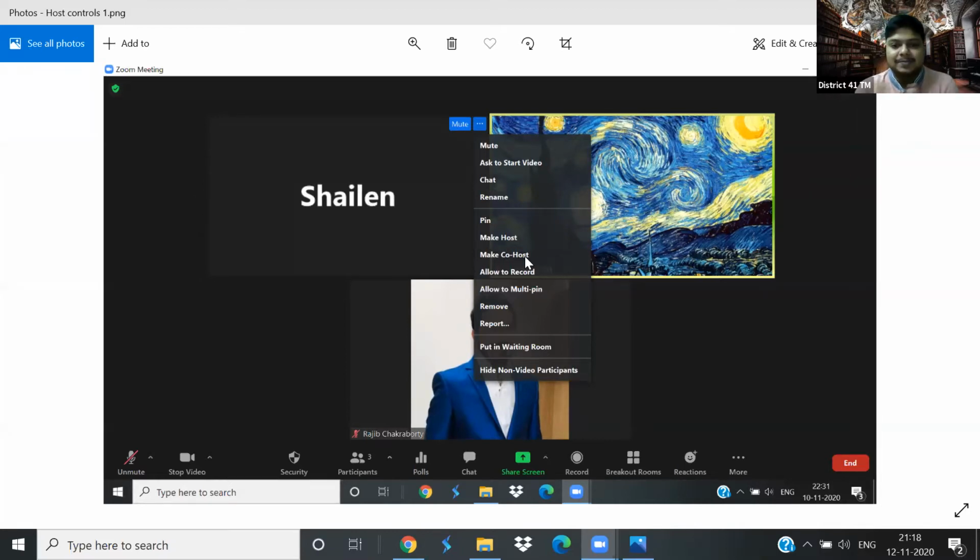Next thing, make the host, make the co-host. That is self-explanatory. Then comes allow to record. Now, this particular option is available even for people who are not the co-host. Say, for example, one person, XYZ, has a very good internet connection. We don't want to make them the co-host, but we allow them to record. If we allow them to record, then they can record on their own, and that way they would get the best recording possible on their computer.